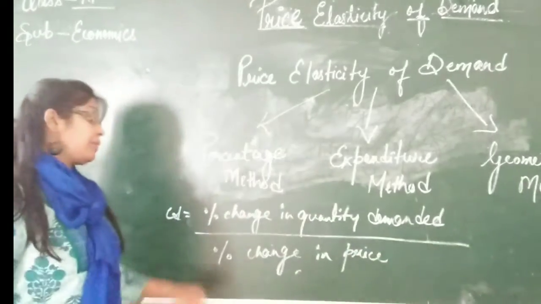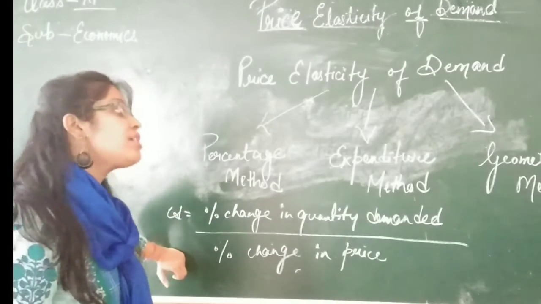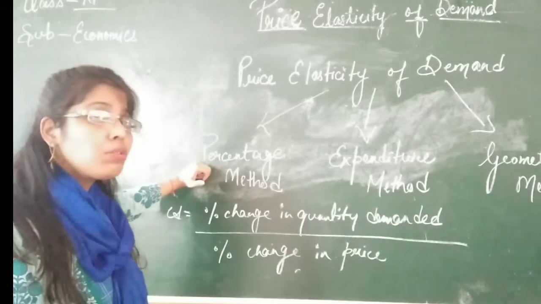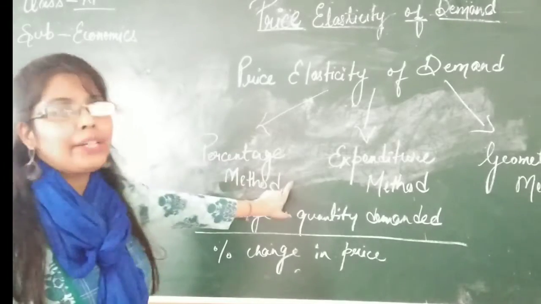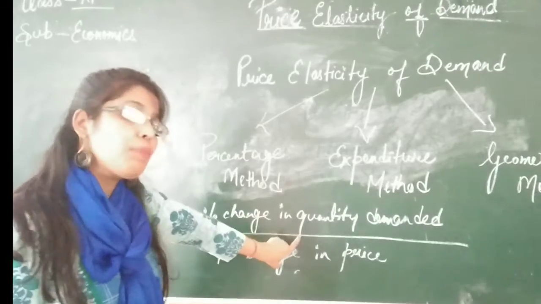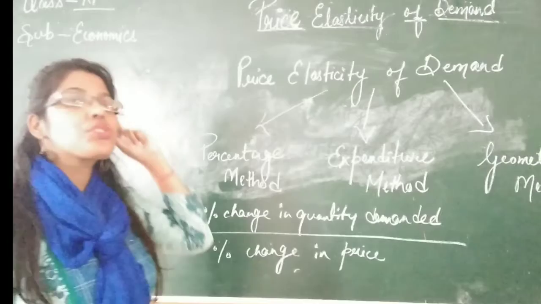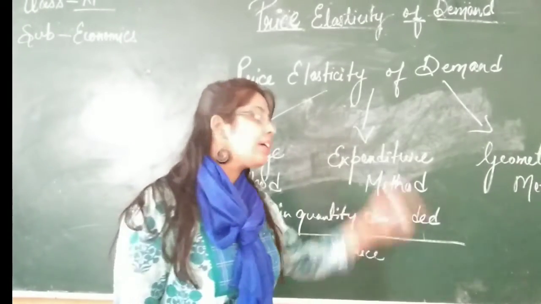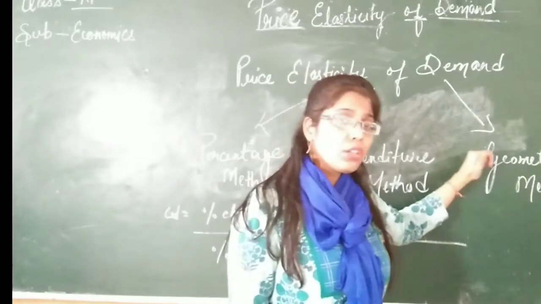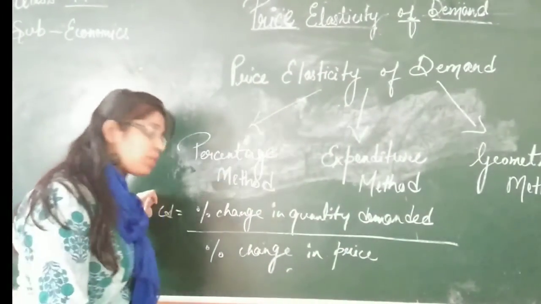This method is also known as the proportionate method because it shows the proportion of quantity demanded due to change in proportion of price. Now the expenditure method is also known as the outlay method, and the geometric method is also known as the point method. We have done some questions based on the percentage method.